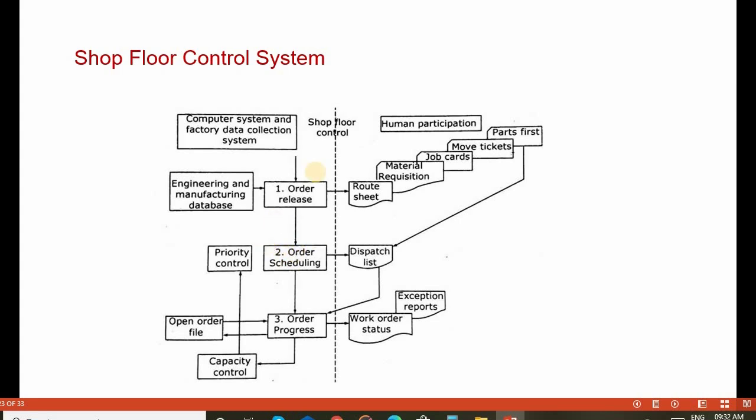Order scheduling is mainly the release of the dispatch list for the manufacturing activities. The third process is the release of the order progress, which includes capacity control and the open file order. This information is available in the database systems. Then the work order status and expression reports are handled by human employees. This cycle is called the shop floor control system.